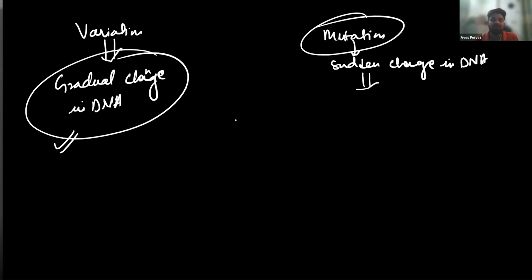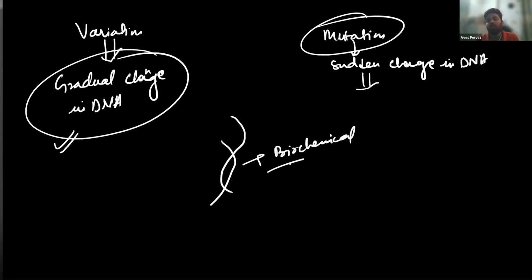So we can simply say that whenever a DNA is being copied, it is copied with the help of a biochemical process, and no biochemical process is 100% accurate and reliable. So we can say that the copied DNA is similar to the original one, but not 100% accurate and exact to the original one.